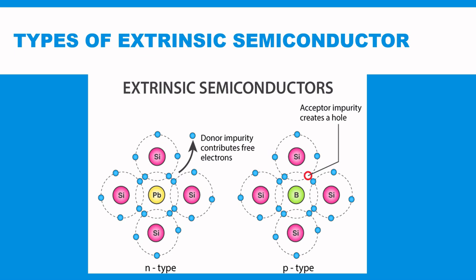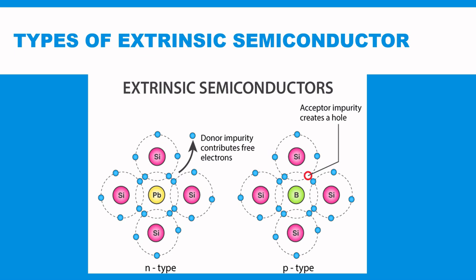As shown in the figure of P type of semiconductor, when a tetravalent atom such as Si is doped with trivalent impurity B, the dopant atom has one less electron than the surrounding atoms of Si. Thus, a fourth bond is incomplete and a hole or vacancy is generated in the trivalent atom.